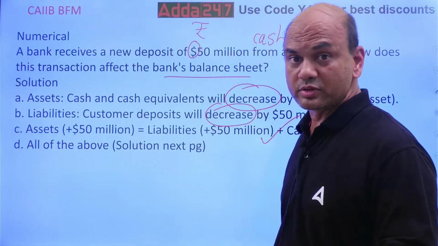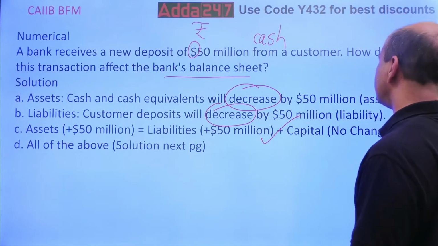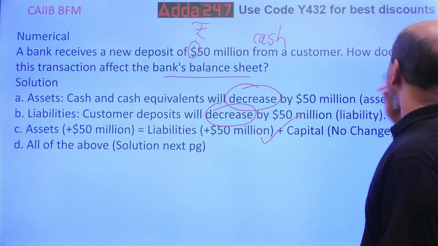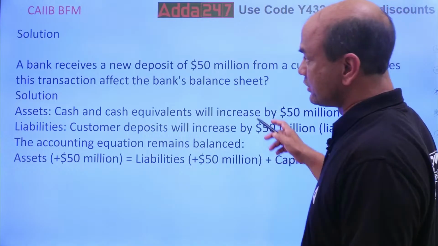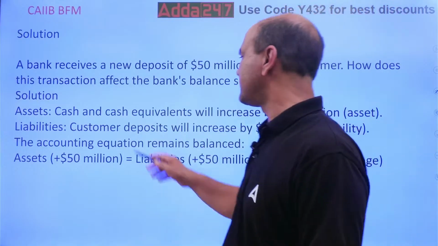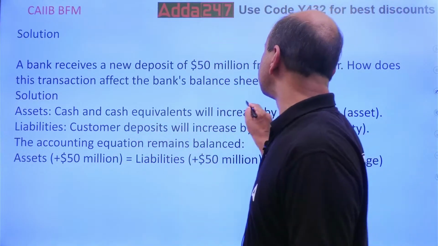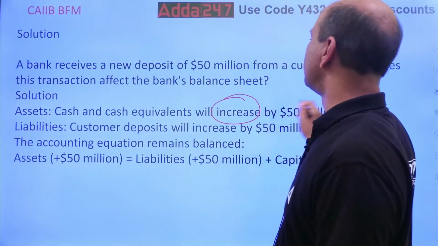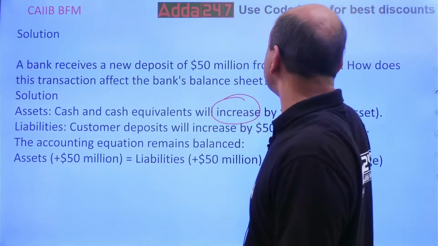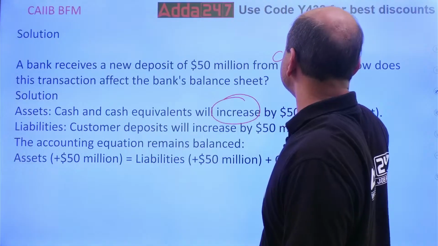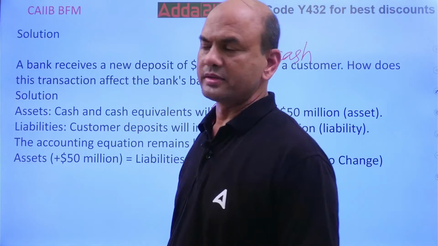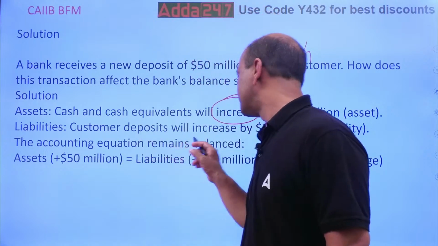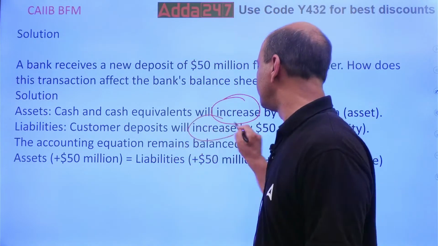Now I'll give you the real solution to this. C is right. But what about A and B? Look at this solution. Cash and cash equivalent will increase by $50 million. Why? Because we are considering cash, only cash will increase, right? Customer's deposit will increase by $50 million, isn't it?